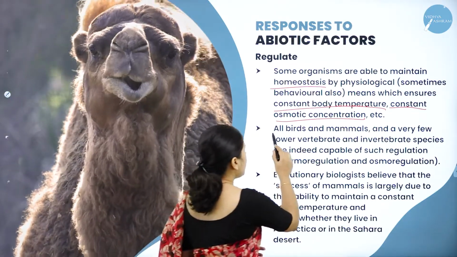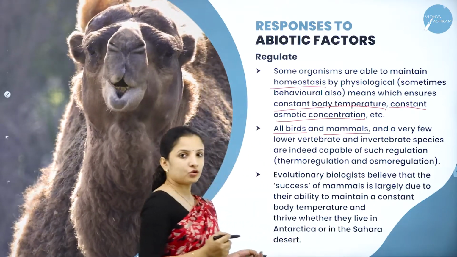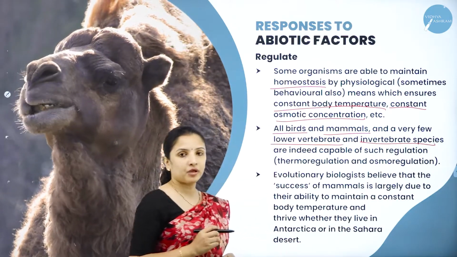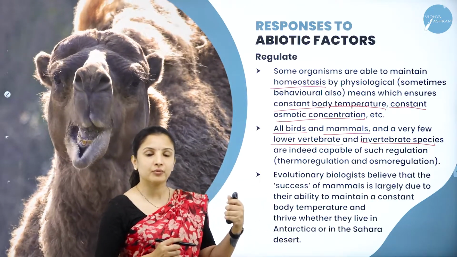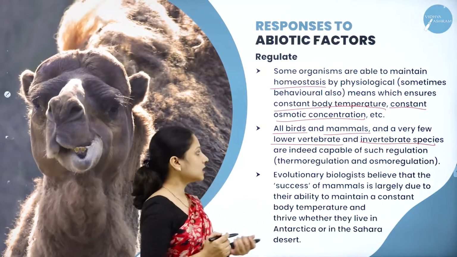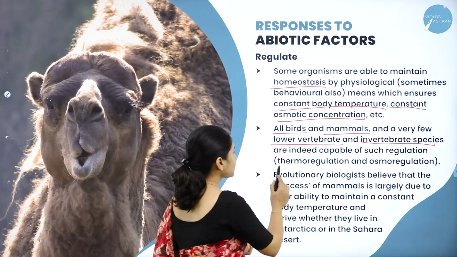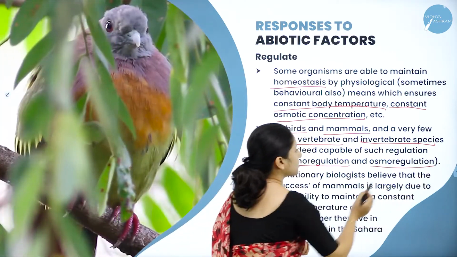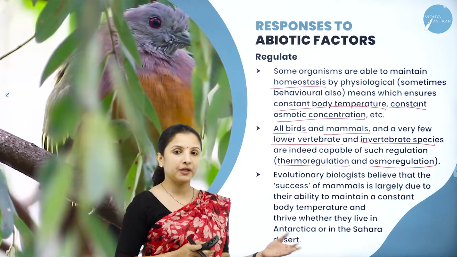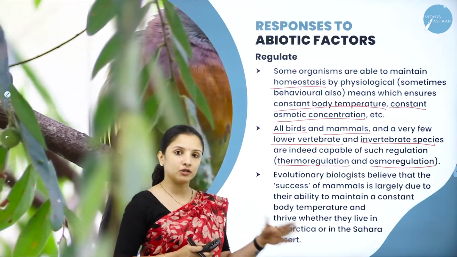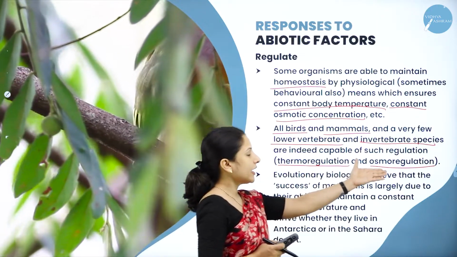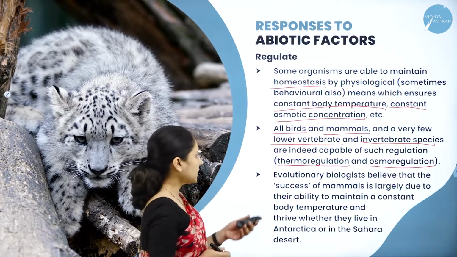Here, all birds and all mammals, and also some lower vertebrates and some invertebrate species, are capable of both maintaining a constant body temperature and a constant osmotic concentration. These are called thermoregulation and osmoregulation. It means they are able to regulate: whatever the external temperature might be, the internal temperature will remain constant. It will not change according to the external temperature. So it is called thermoregulation, and osmoregulation is one more term.